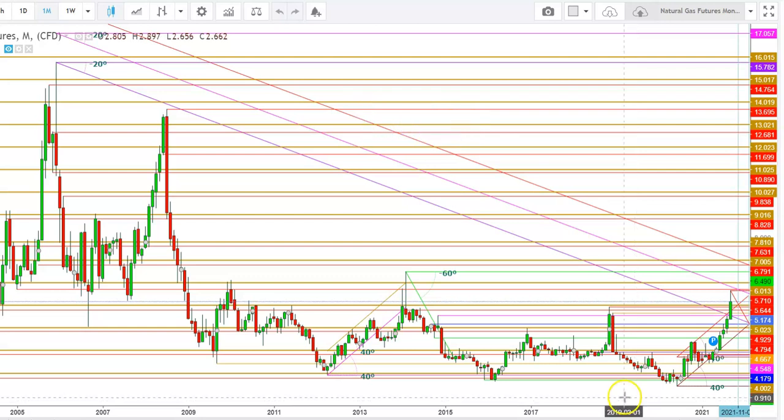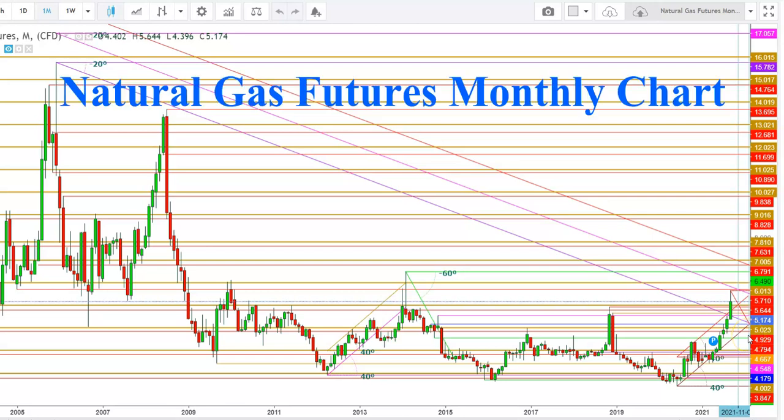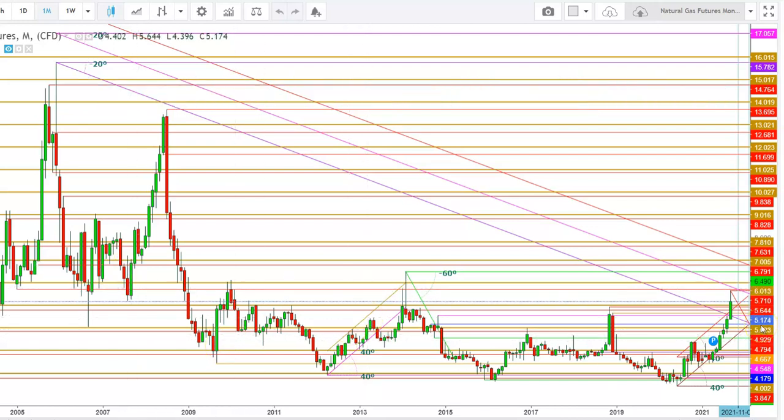So let's start the day to analyze the movements of natural gas futures in different time frames. Today I am starting to analyze the movements of natural gas futures with a monthly chart. Why am I saying so? Because the moves of the natural gas futures have become larger than expected, so it has become necessary to have a deeper knowledge about the moves and the levels from where the natural gas futures take a sharp turn.